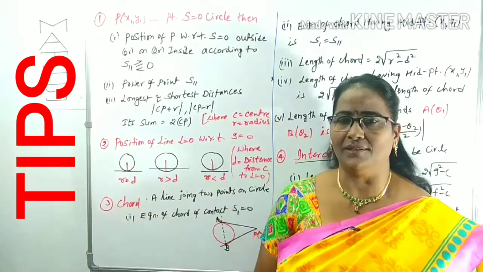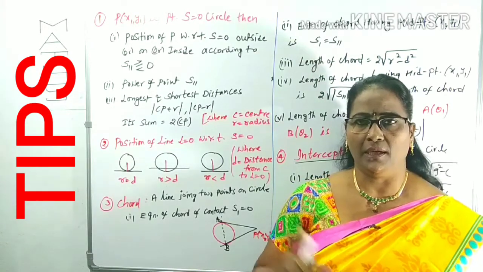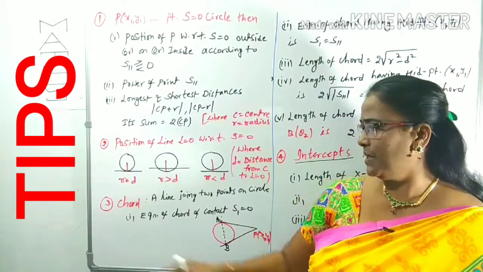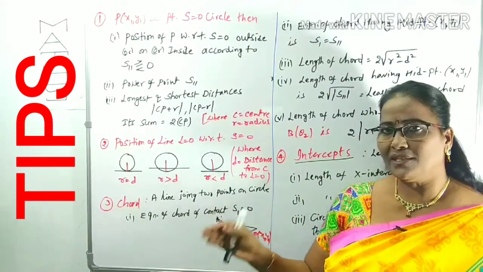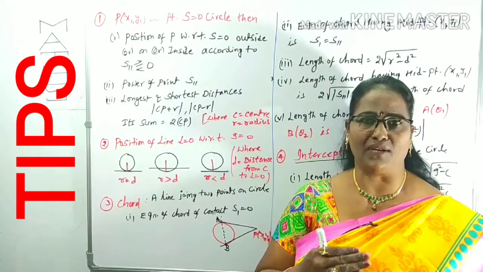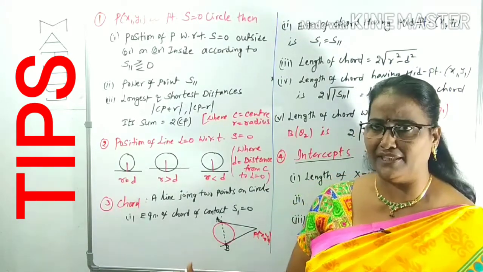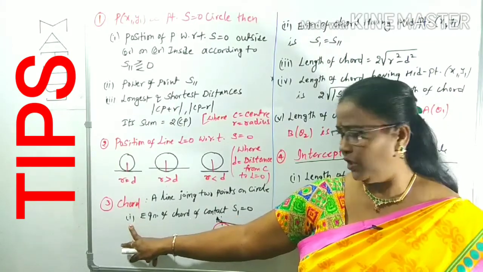You know what a chord is? A chord is simply a line joining two points on the curve. Here the curve is simply a circle. So a chord means a line joining two points on a circle. The points related to the chord, like equations of the chords as well as length of the chord, etc., are given here. What is the first point under the chord?